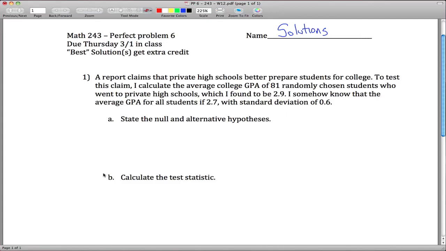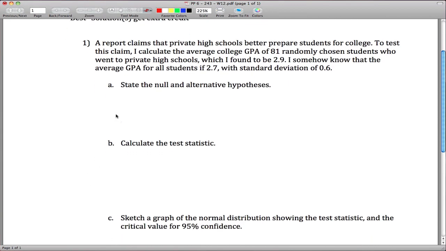Here are solutions to problem 6 for Math 243. A report claims that private high schools better prepare students for college. To test the claim, we calculate the average GPA of n = 81 randomly chosen college students who went to private schools. We found their average GPA, x bar, to be 2.9. The average GPA for all students, mu sub 0, is equal to 2.7, and the standard deviation is 0.6.